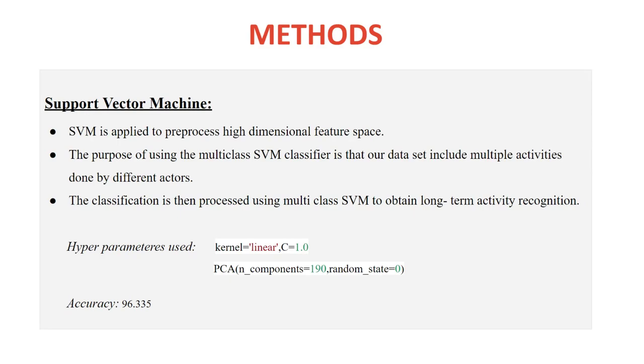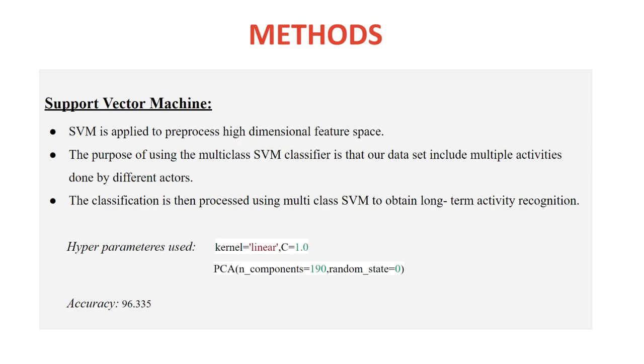The purpose of using a multi-class SVM classifier is that our dataset includes multiple activities done by different actors, so we have used it to obtain long-term activity recognition. The hyperparameters used here are kernel linear, C equal to 1.0, PCA n_components equal to 190, random state equal to 0.